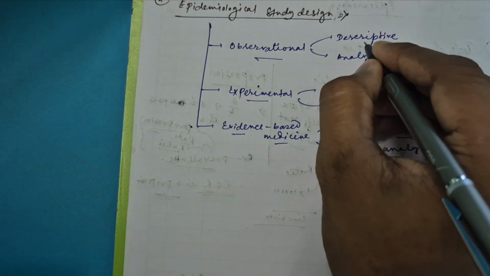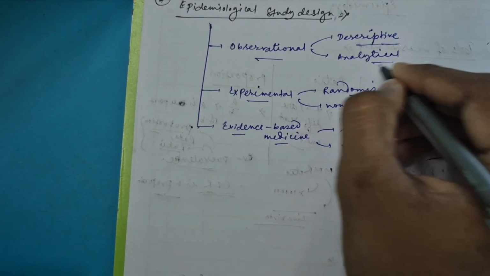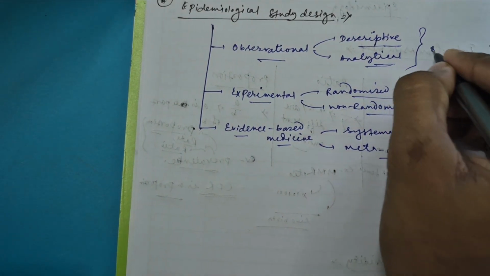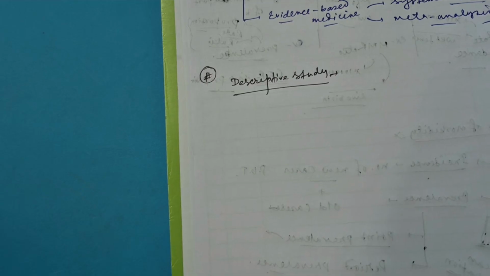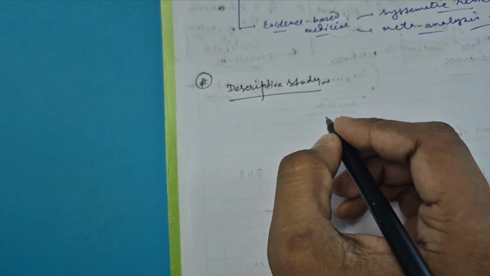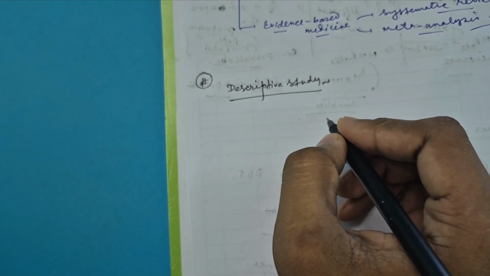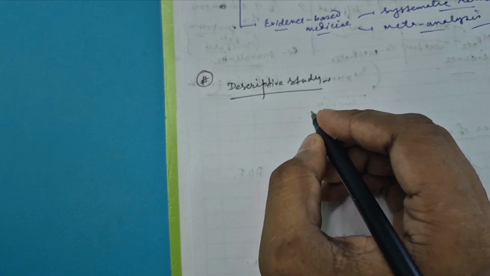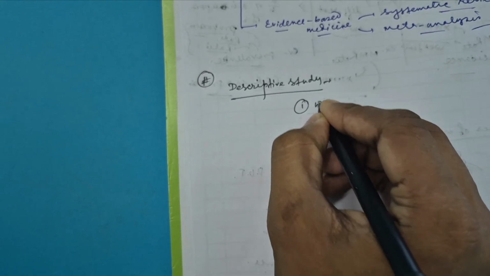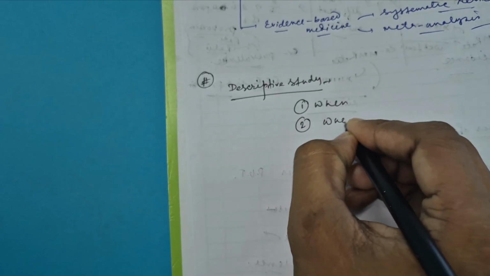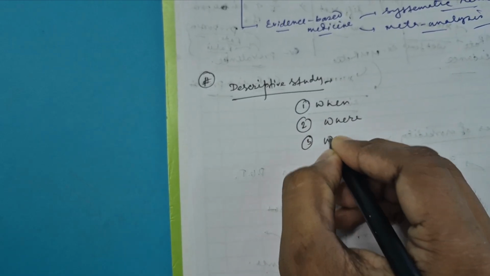Now we will describe the descriptive study and the analytical study. These two are most important. So we will first learn about the descriptive study design. In this type of study design, we basically ask three questions: when the disease is occurring, where the disease is occurring, and who is getting the disease.